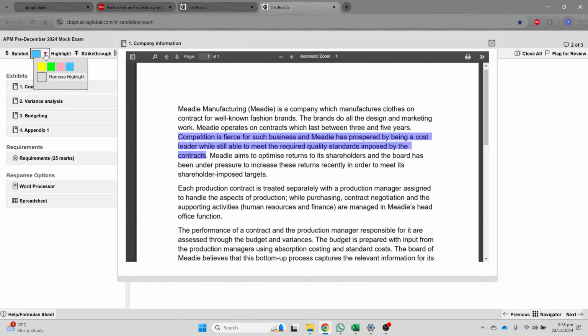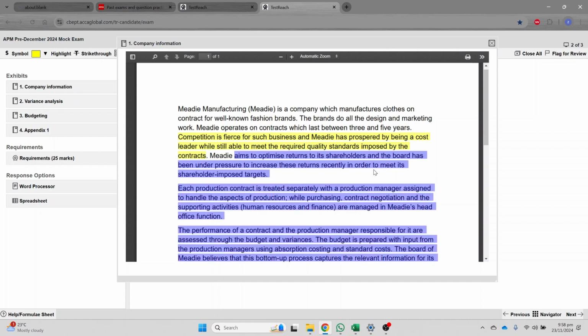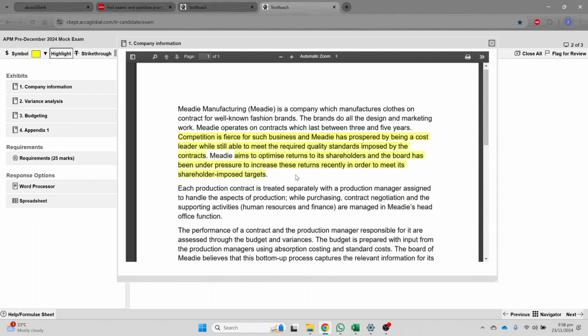So this is an important statement because it means that you have to produce your product at a lower price. Along with that, you have to make sure that you are maintaining the quality standards. The company aims to optimize return to its shareholders, and the board has been under pressure to increase these returns recently in order to meet its shareholder-imposed targets.